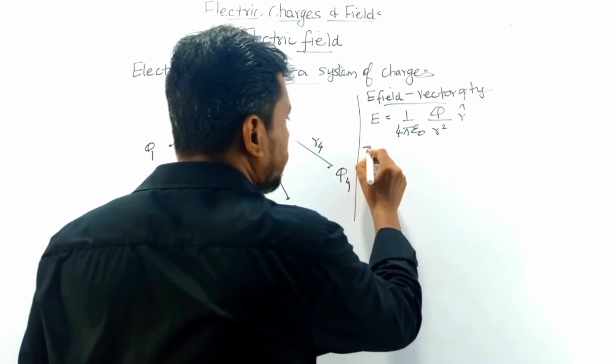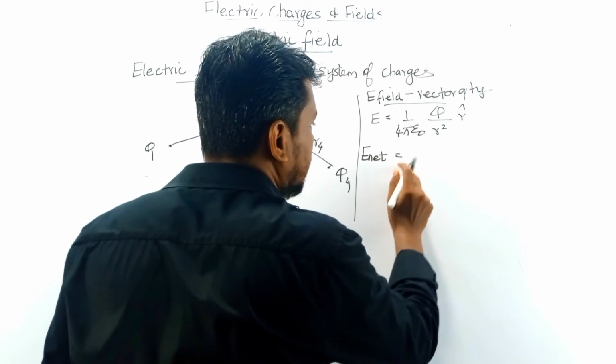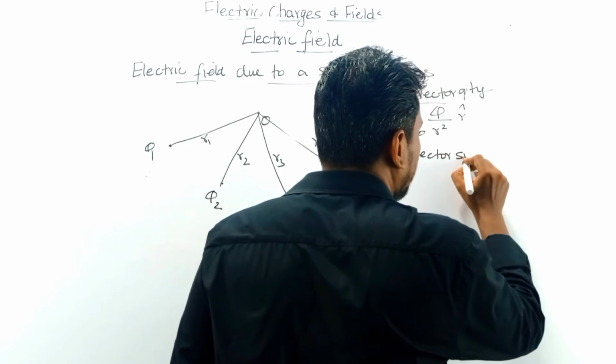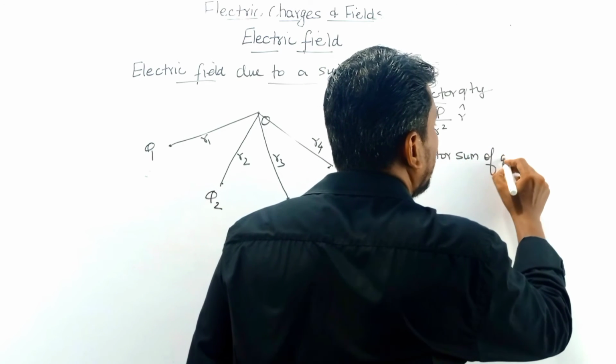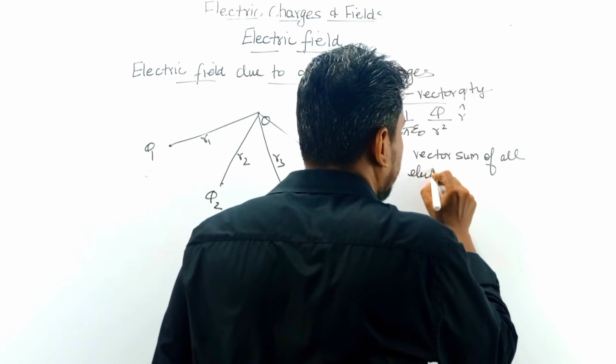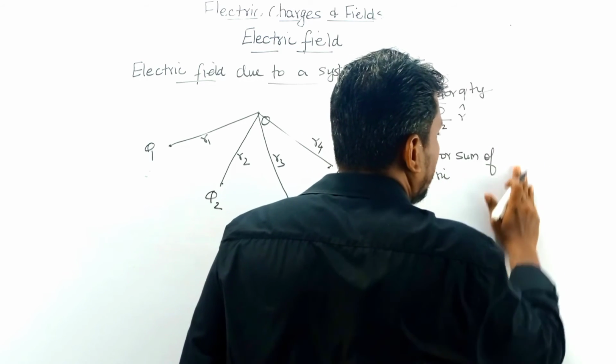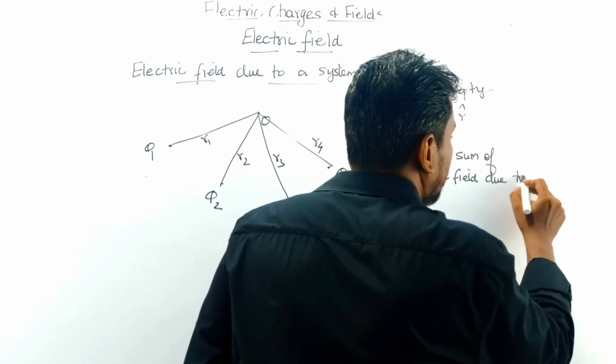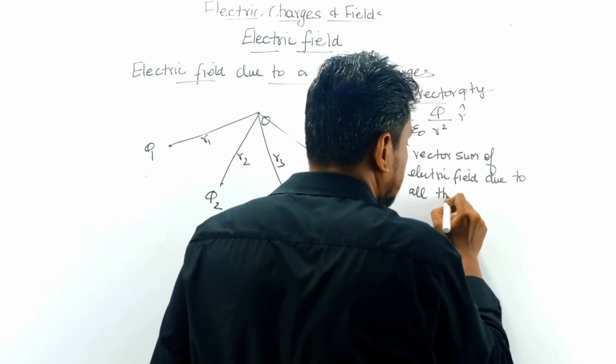So what is the net electric field here? The net electric field is nothing but the vector sum of the electric fields due to all the charges.